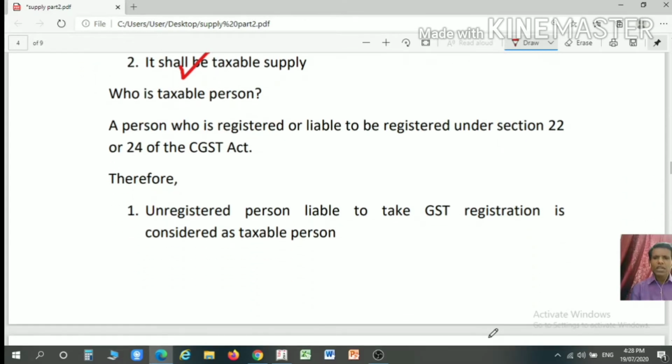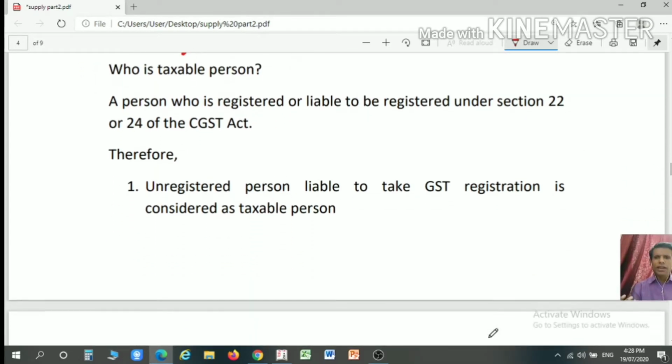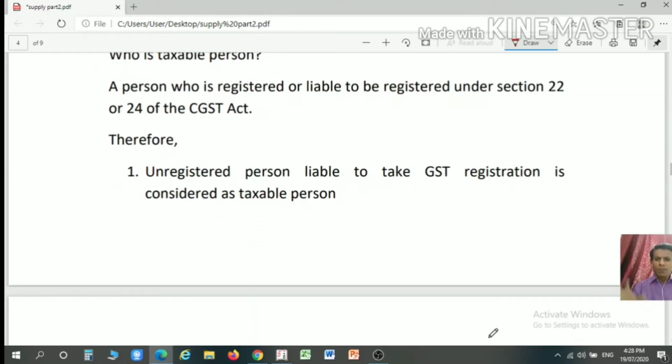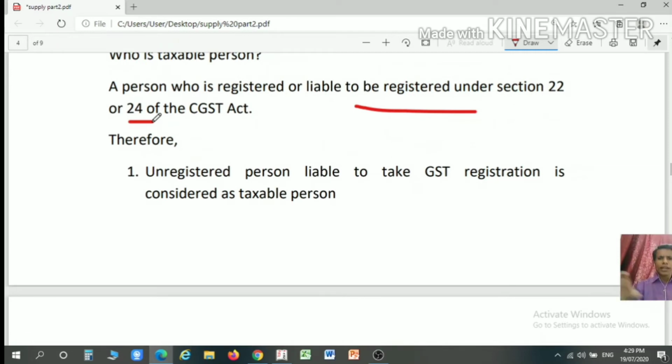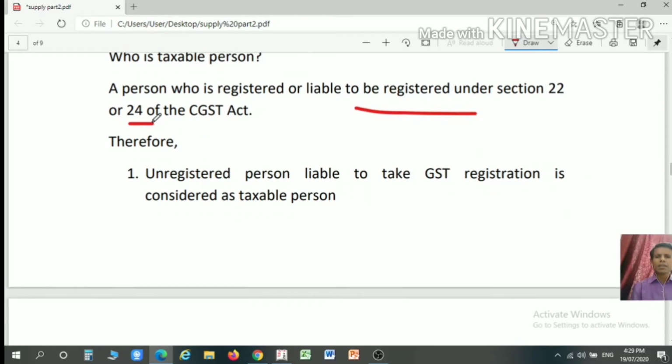Now the question may arise, who is considered as a taxable person? A person who is registered under the GST Act or a person who is liable to be registered under the GST Act as per section 22 or 24 of the GST Act is considered as a taxable person. So the person who is taking a voluntary registration, even though he is not liable, if he has taken the GST registration, then he is considered as a taxable person.